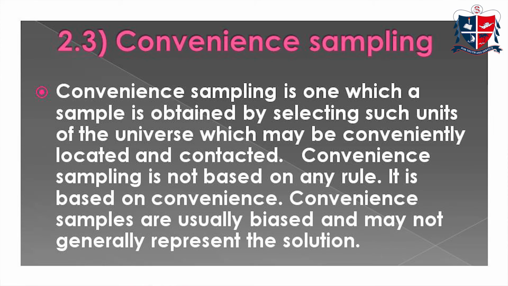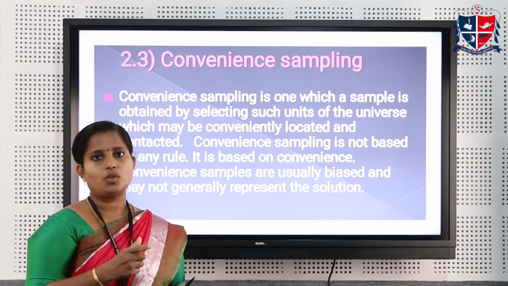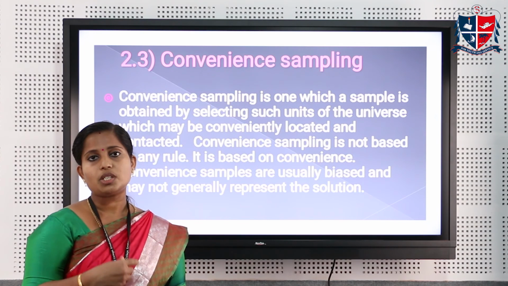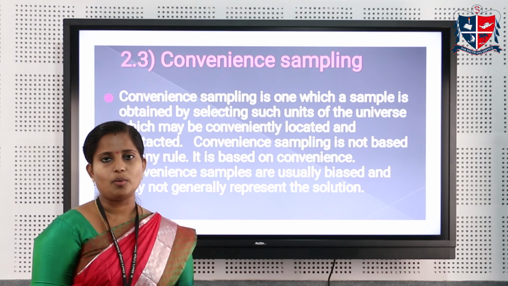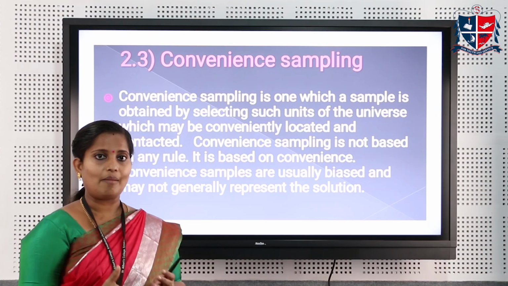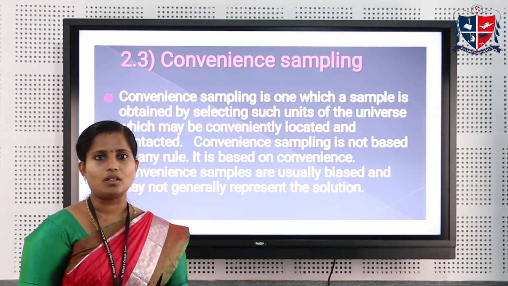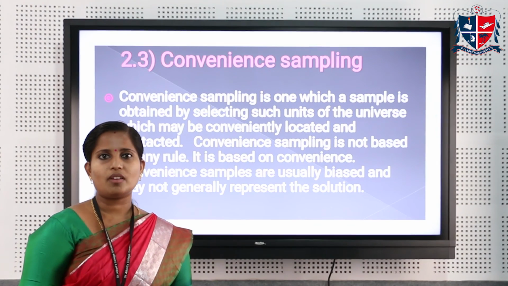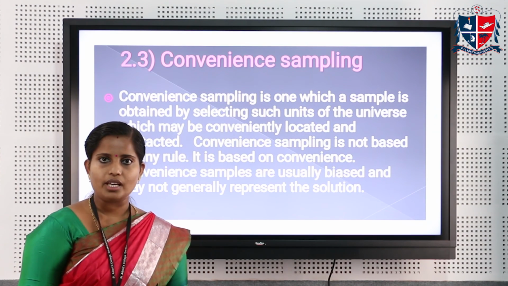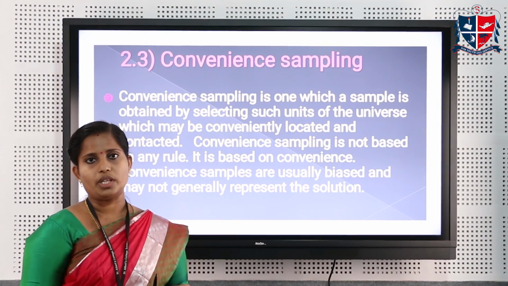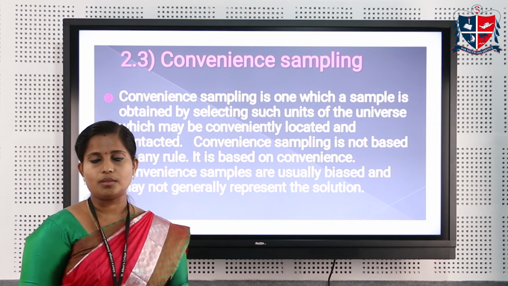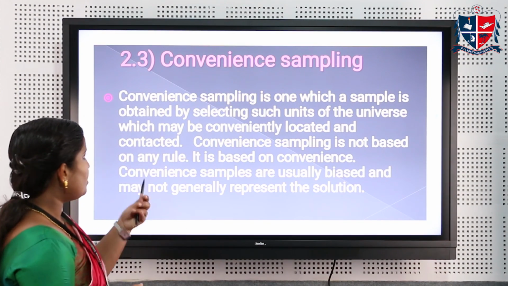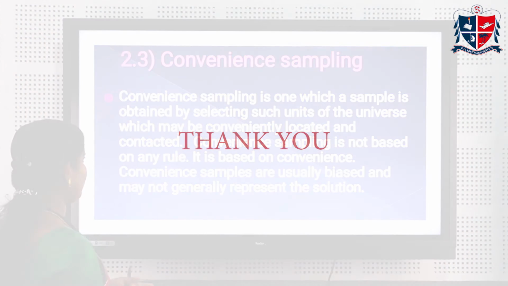The next non-probability sampling technique is convenience sampling. Like the name indicates, the units are selected from the population to the sample purely based on the convenience of the investigator. It is not based on the judgment of the investigator. According to his convenience, he can select the units or items for the sample. That is what we mean by the convenience sampling technique.